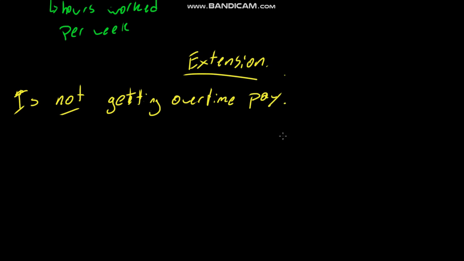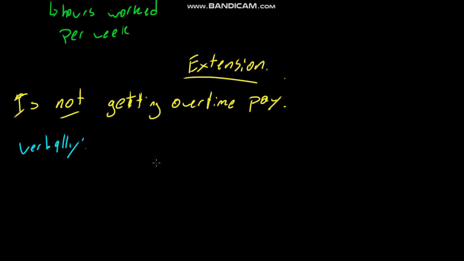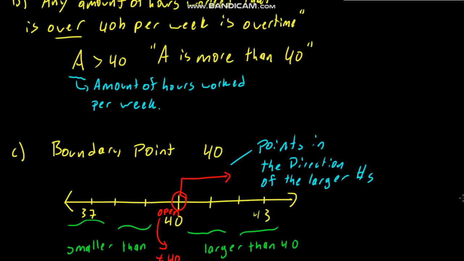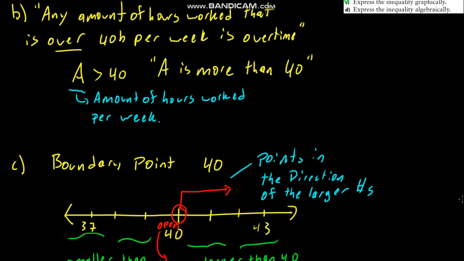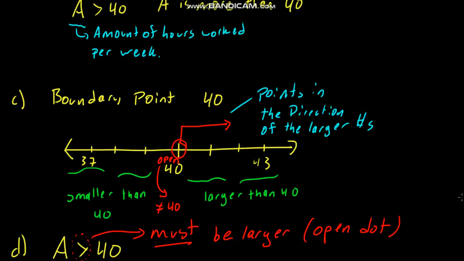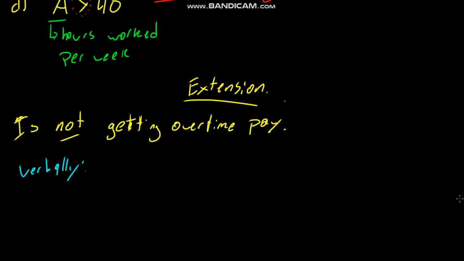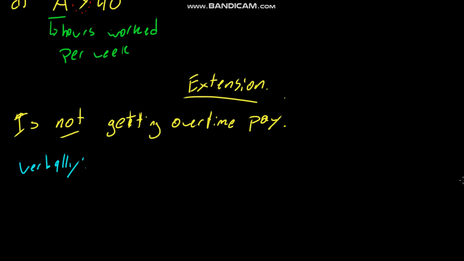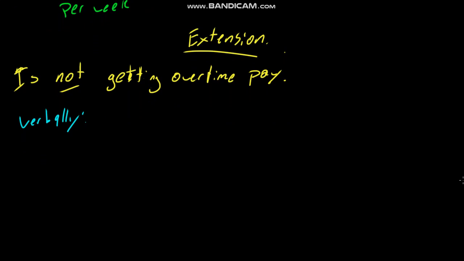So we already have the answers for getting overtime pay. So really, we just have to do the exact opposite of what's going on. So let's do it verbally first. If I take a look back at my answer for verbally, we said that any amount of hours worked that is over 40 hours per week is overtime. Well, what's the opposite of that? Careful here, because you might be wanting to say that it's just any amount of hours that are under 40, but we're forgetting something, because we should have 40 in there as well.